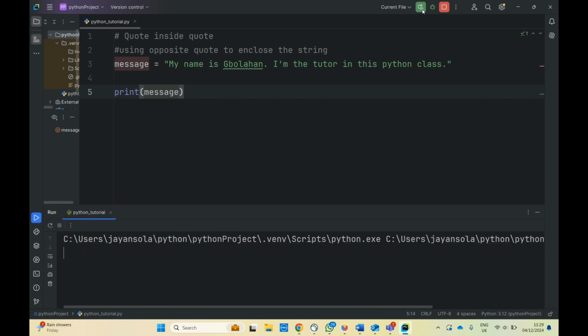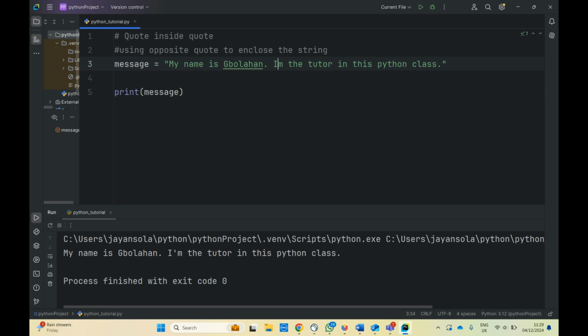We run it, it printed the way we want it. My name is Bola. I am the tutor in this Python class. And if this was a double quote, we arrive at the same problem. We just use opposing quote on the outside. We print it, and it's printed this way.